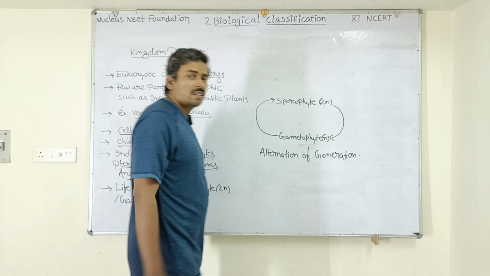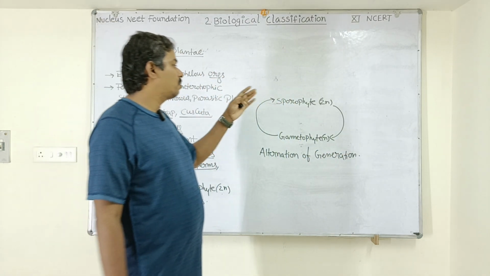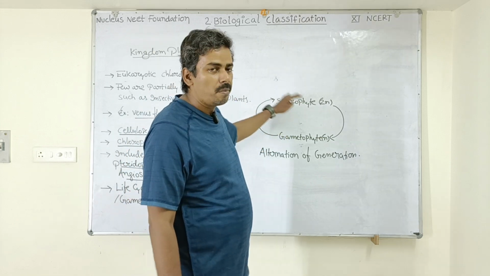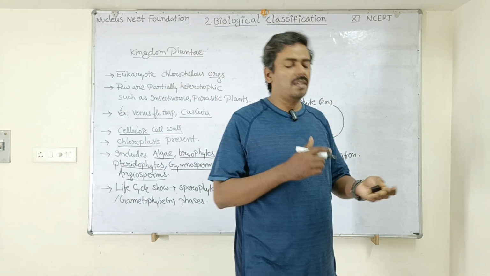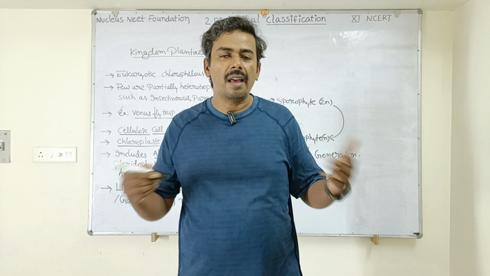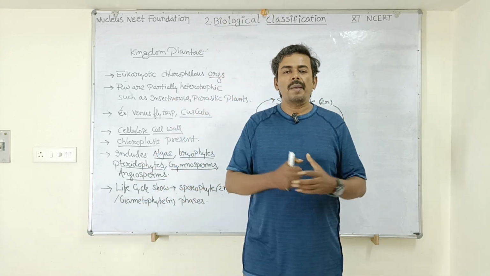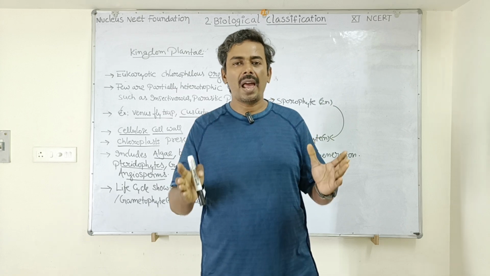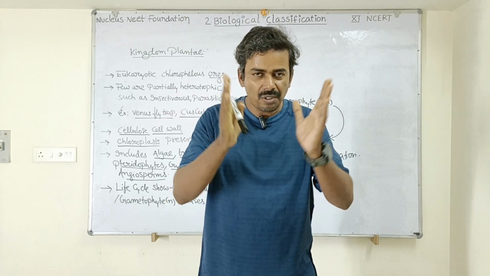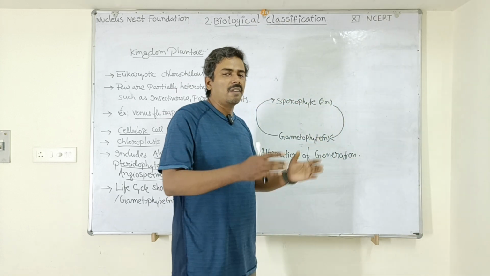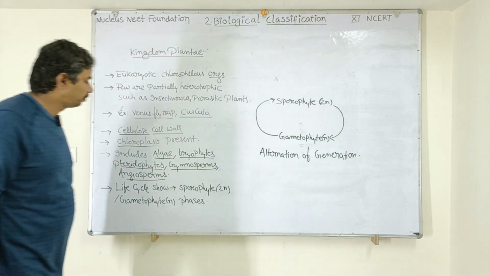So what is alternation of generation? Sporophyte produces gametophyte and gametophyte again produces sporophyte. This process repeats on and on, again and again. We call it alternation of generation. It is one of the important characters of plant kingdom. Understood? Now let us discuss in brief about kingdom Animalia.